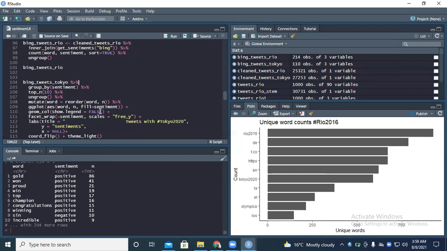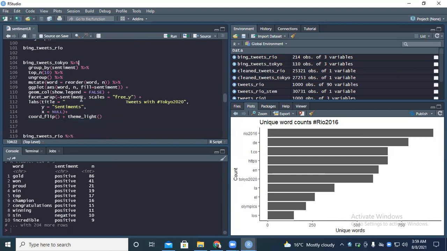Okay, it's good if we start to group the sentiments so that we are able to draw a graph for the words and how they appeared. I want to use the ggplot package to draw this graph, on the words and the number of times they appear, grouped according to the sentiments.